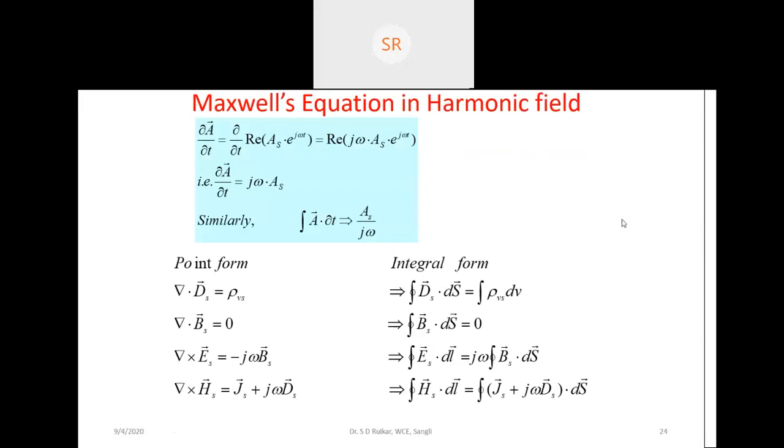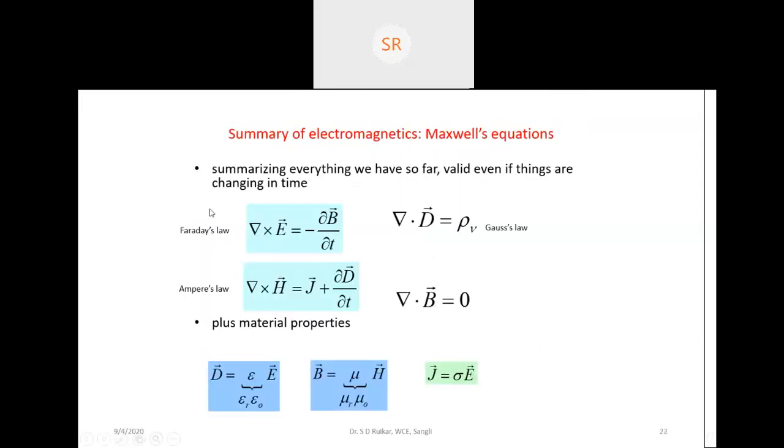Next, we can say that A, dou by dou t here. The equations we are writing are in terms of A, which is the vector potential. We are getting the equations in terms of potentials. Generally, these are the Maxwell's equations, written in terms of integral form.